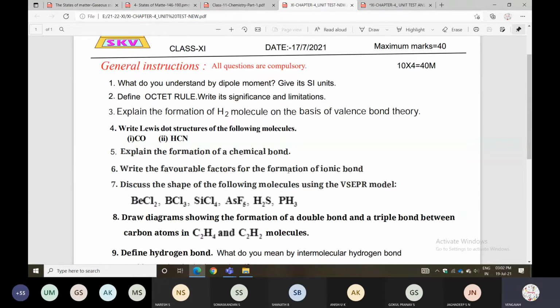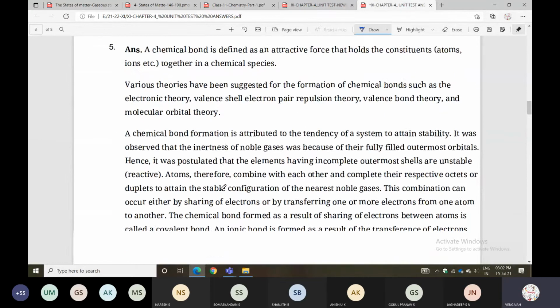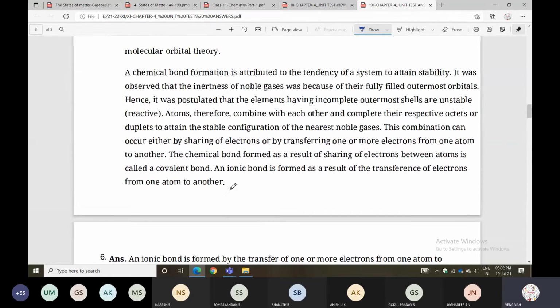Write the favorable factors for the formation of an ionic bond. Already you people know what an ionic bond is. So the ionic bond condition is transfer of electrons. What are the factors? You can check the factors of ionic bond here.